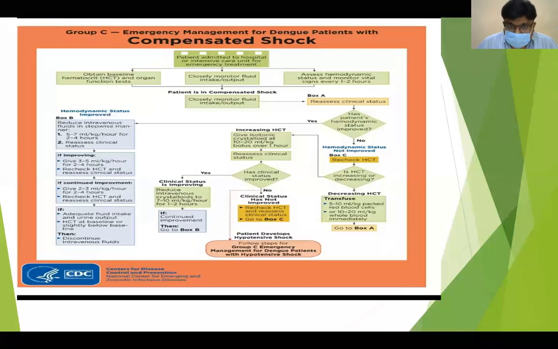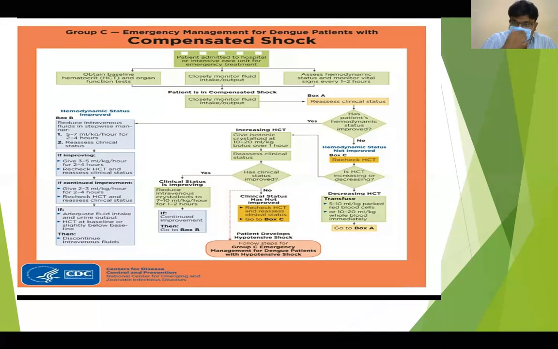Coming to compensated shock, the patient should be admitted directly into the ICU. Obtain the baseline HCT, and also go for organ function tests like creatinine, AST, ALT, and serum ferritin levels. You should also ask for lactate levels and ABG. Closely monitor fluid intake and output, and assess the hemodynamic status every 1 to 2 hours.